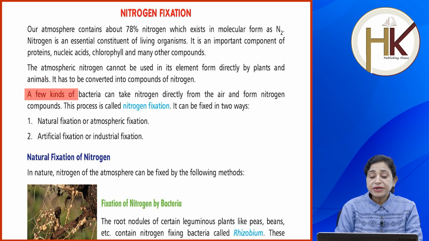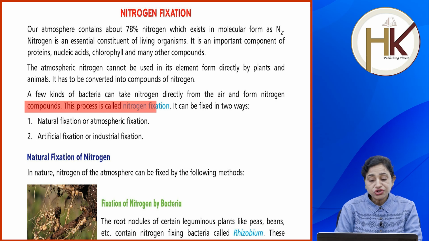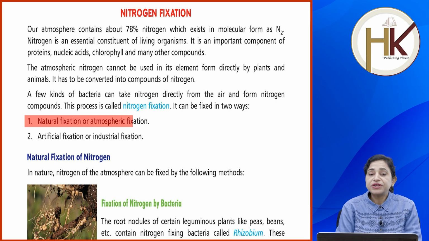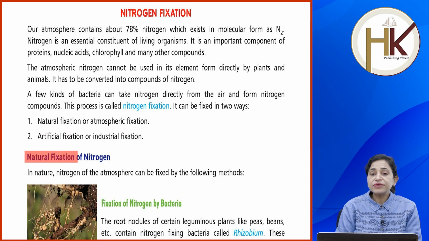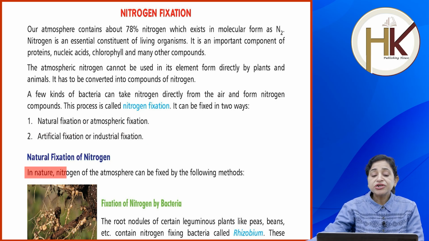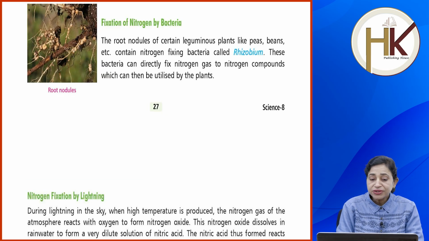A few kinds of bacteria can take nitrogen directly from the air and convert it into nitrogen compounds. This process is called nitrogen fixation, and it can be fixed in two ways: natural fixation or atmospheric fixation, and artificial fixation or industrial fixation. Natural fixation of nitrogen. In nature, nitrogen of the atmosphere can be fixed by the following methods.